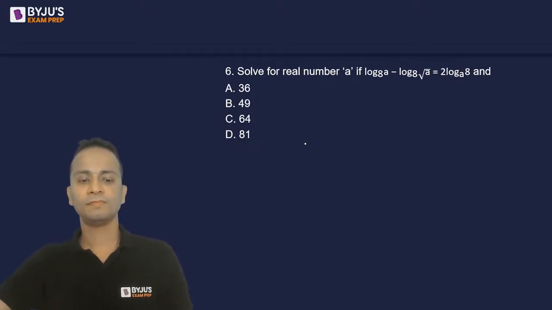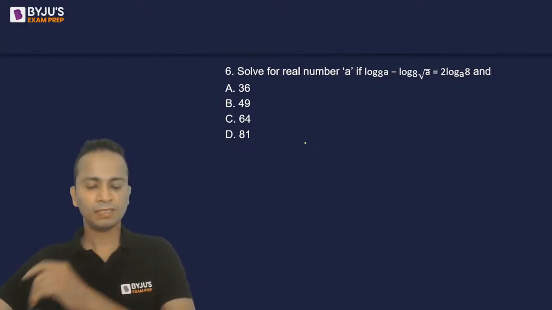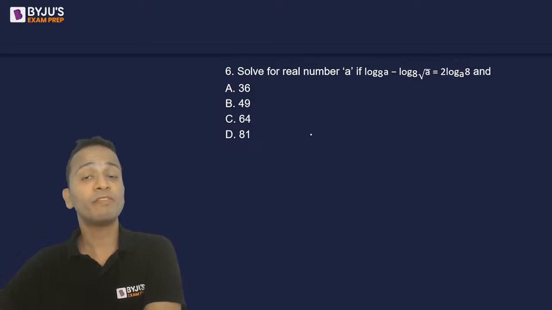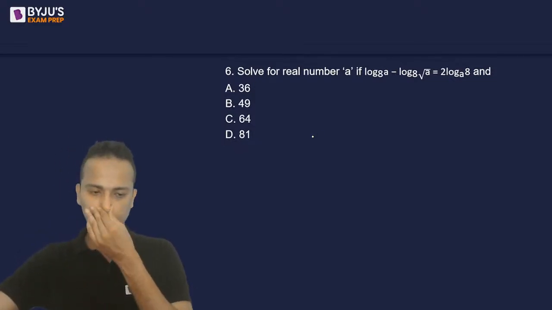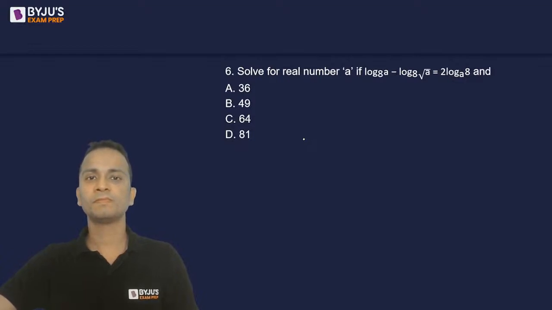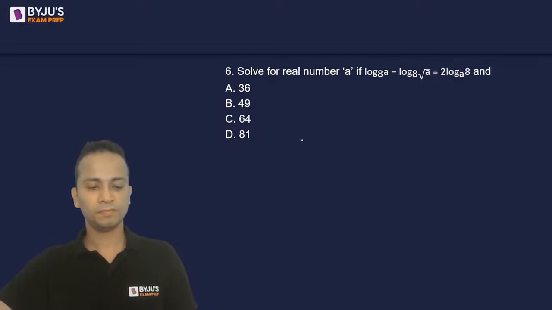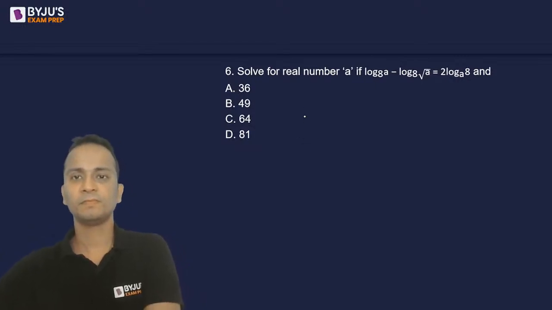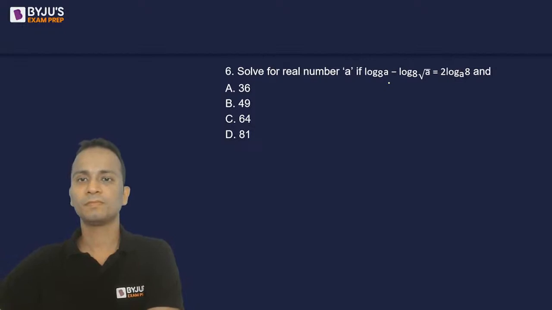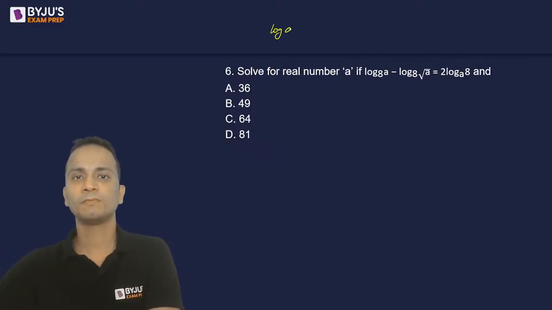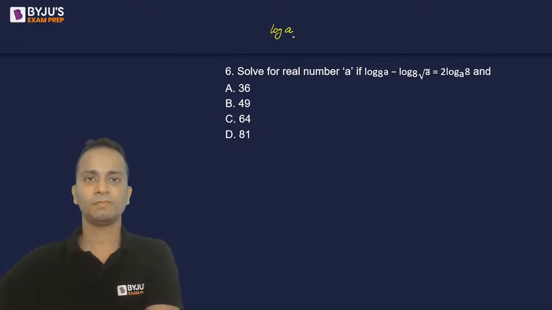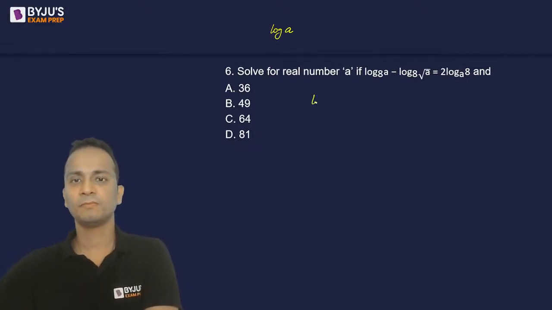Again, easy question. I'm expecting most of you to give a correct answer for this one.